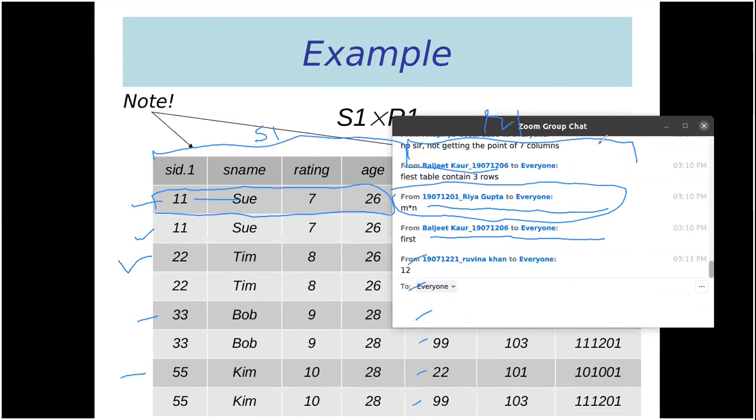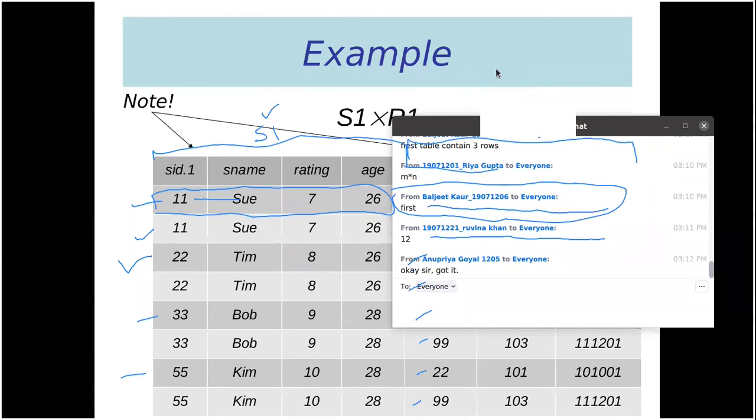Total number of columns will be the total number of columns in S1 plus total number of columns in R1. So if S1 contains 4 columns, R1 contains 3 columns, then the total number of columns will be 7. And if S1 contains M columns, R1 contains N columns, then the total number of columns will be M plus N.